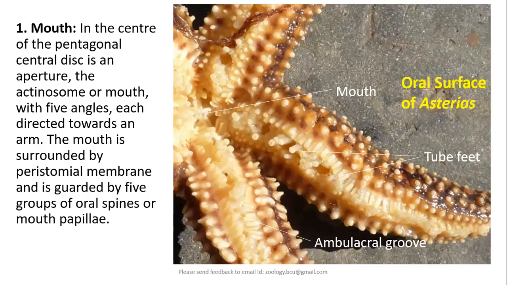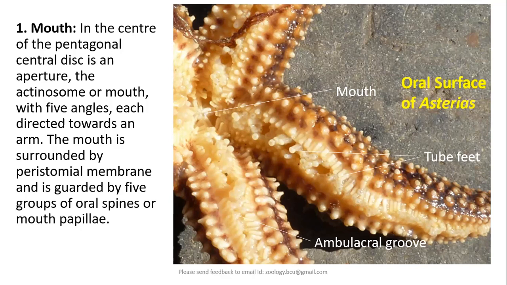Mouth, it is located in the center of pentagonal central disc. It is an aperture which is also called actinosome. It also has 5 angles, and from each angle there will be radiating ambulacral grooves.